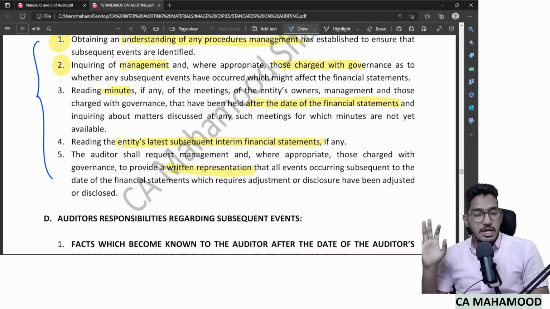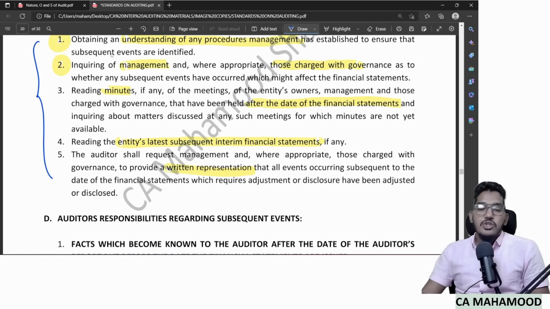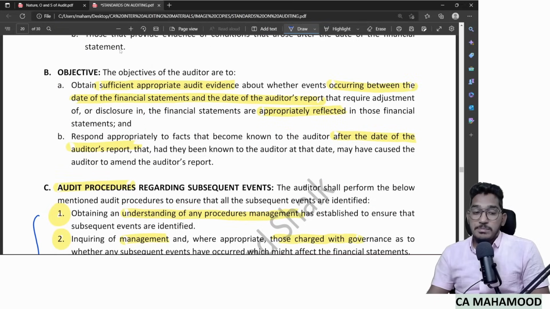What are the 5 procedures? First, understand the procedures followed by the management, then directly go and inquire with the management, read the minutes of whatever meetings happened after the date of financial statements, read the latest interim financial statements, and even ask for written confirmation. So by doing all this, you will get to know whether there are any subsequent events or not. Now, after that, as I have told in the objective, in case you came to know about a subsequent event after the date of auditor's report, you have to respond appropriately.